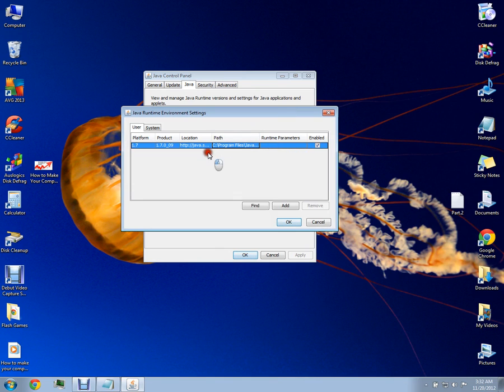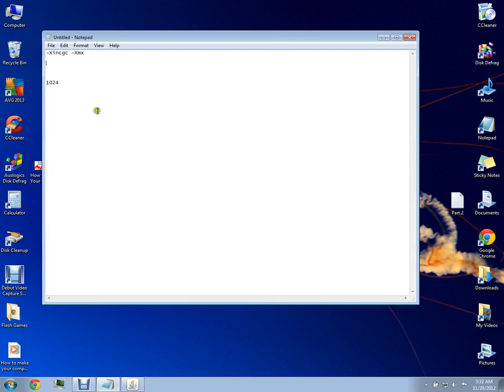Now, make sure you only have one of these. And right here under runtime parameters, I want to paste this in. I'll put this in the description. And this tells you how much data from your RAM you could put into Java. So this is the minimum amount, which if you put nothing, 0, that's what you should leave it to, and here's the maximum.